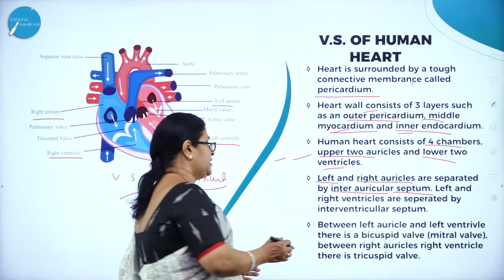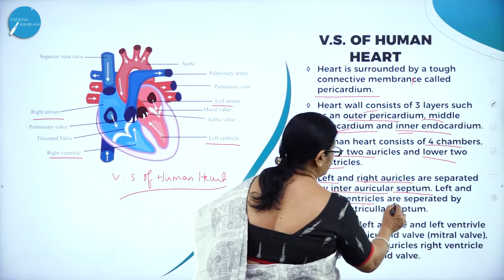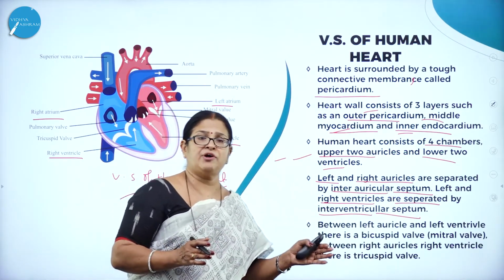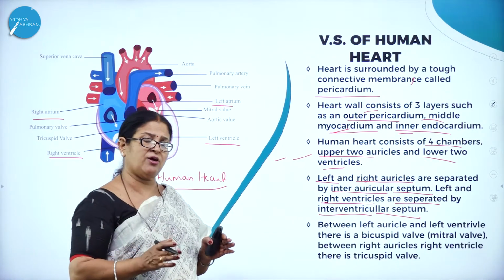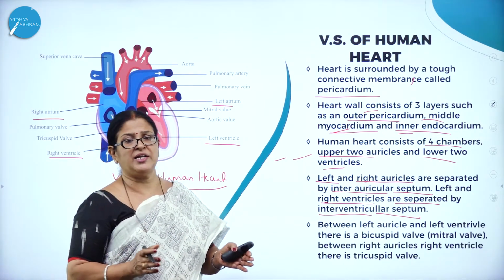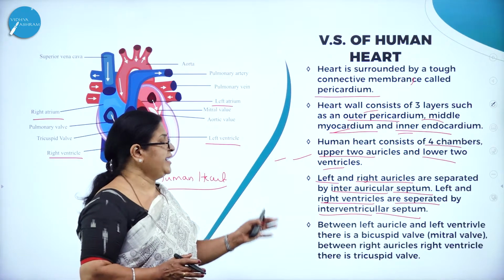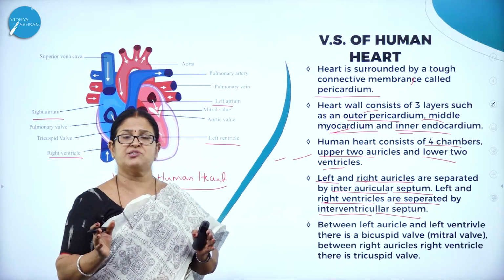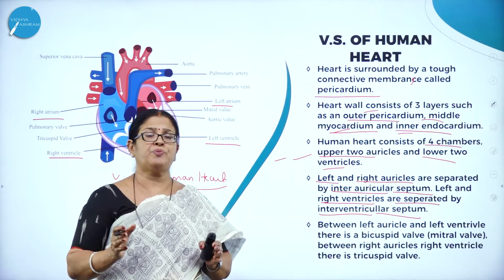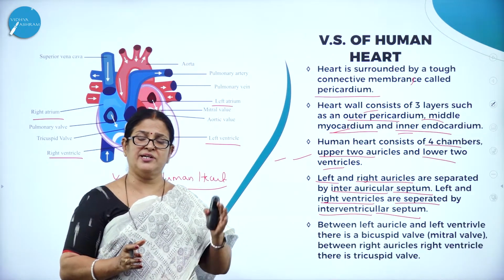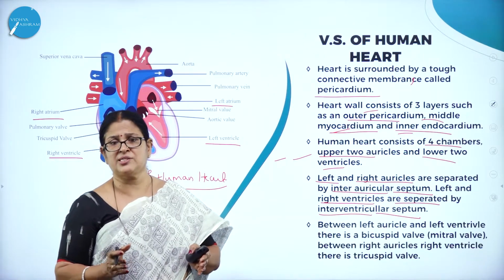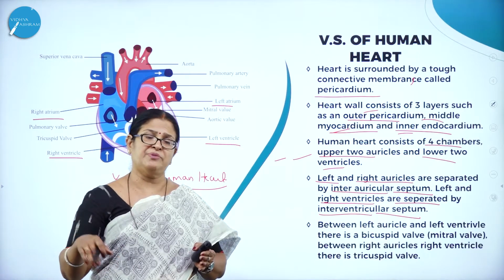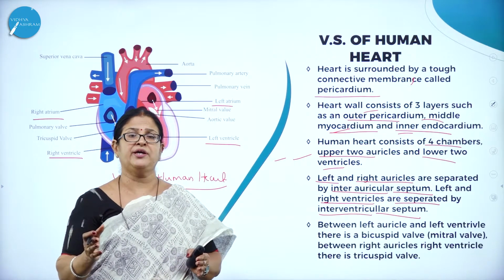Then the left and right ventricles are separated by the interventricular septum. So the left auricle and right auricle are separated by the interauricular septum, and the right ventricle and left ventricle are separated by the interventricular septum. Human blood circulation is double circulation, where 2 processes take place simultaneously: the deoxygenated blood goes to the lungs for purification, and the purified blood comes from the lungs back to the heart and is then supplied to the different parts of the body.